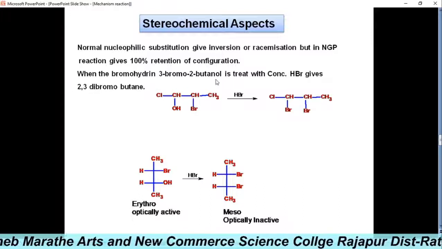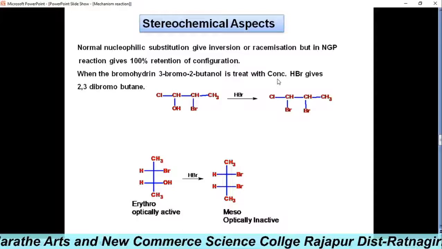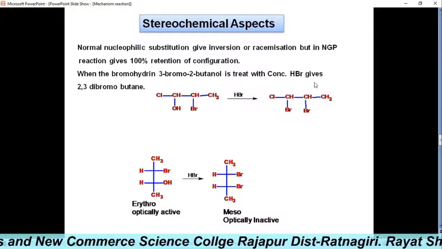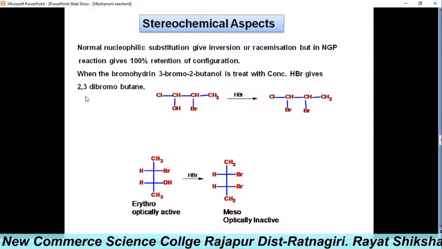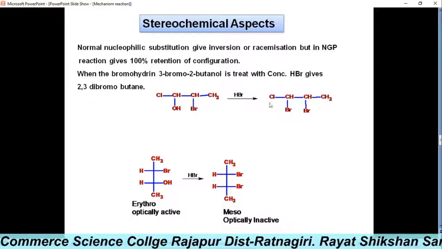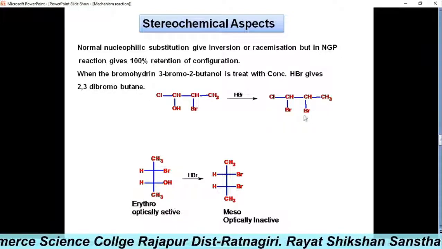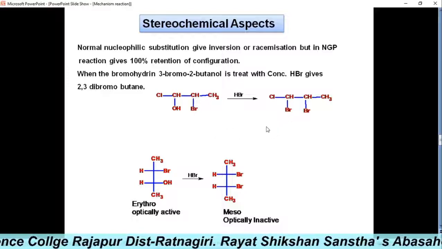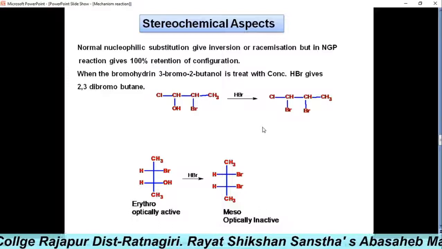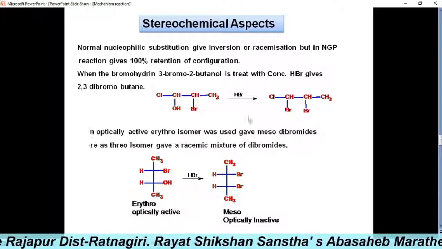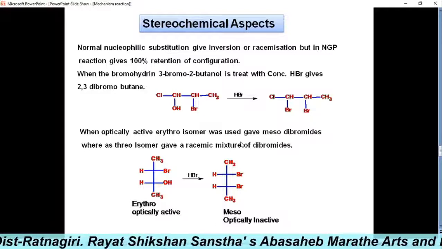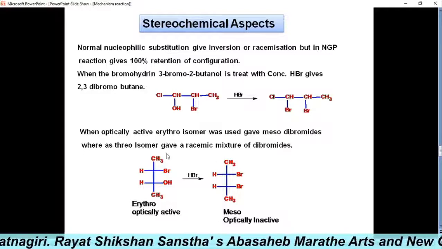For example, when the bromohydrin 3-bromo-2-butanol is treated with concentrated hydrobromic acid, it gives 2,3-dibromobutane as the product. But the stereochemistry of that product is different.